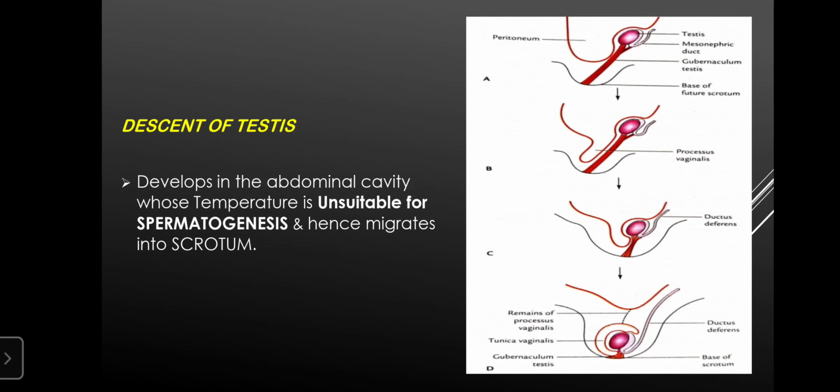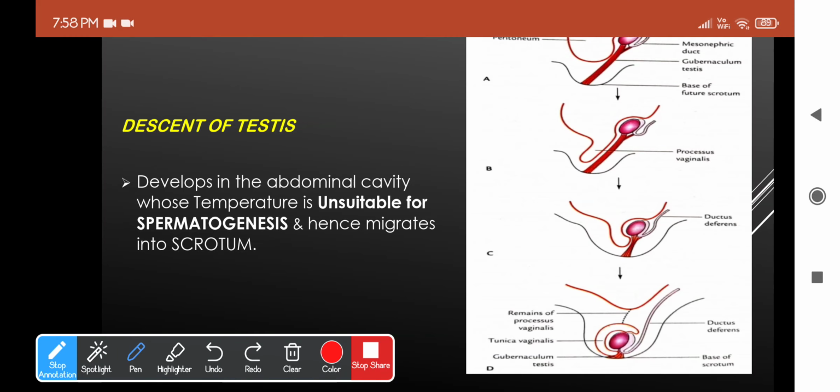And why is this descent occurring? In order for spermatogenesis to occur, the temperature should be around 2 degrees Celsius lower than the normal body temperature. Okay, because the normal body temperature, which is in the abdominal cavity, will be unsuited for spermatogenesis to occur. And this is the main reason that the testis tends to descend from the abdominal cavity into the scrotal sac, where the temperature will be maintained around 2 degrees Celsius lower, and hence spermatogenesis can be favored. So this is the important reason why it is occurring. Let's see how this occurs.